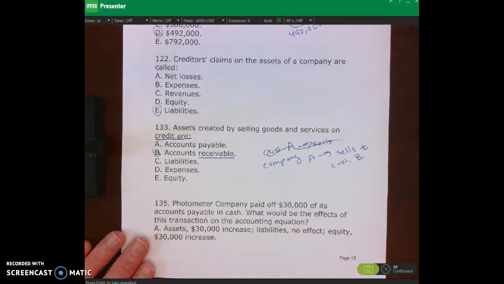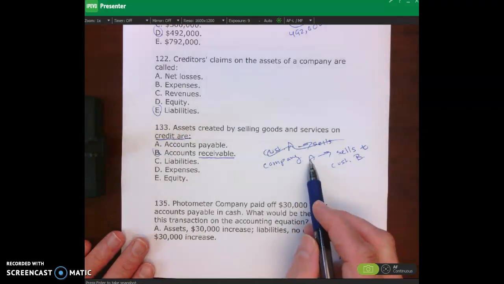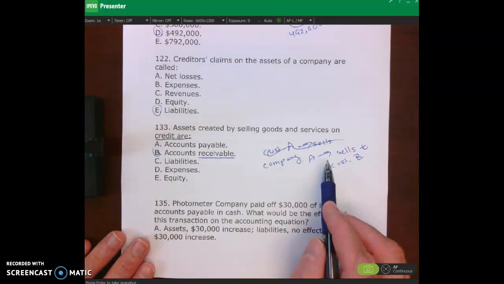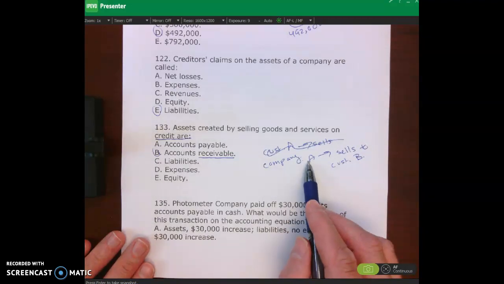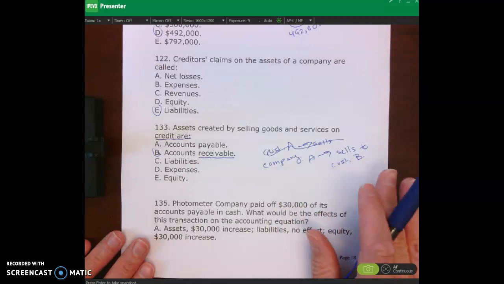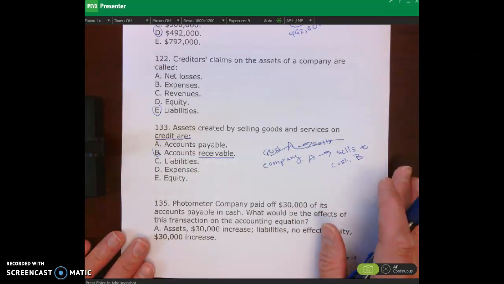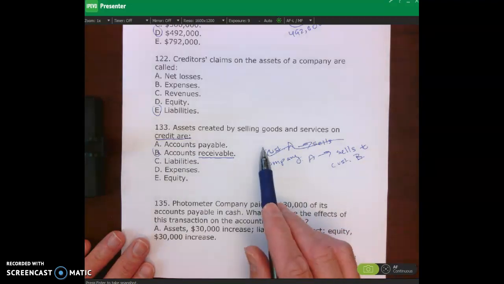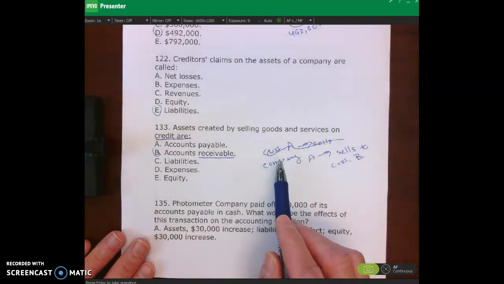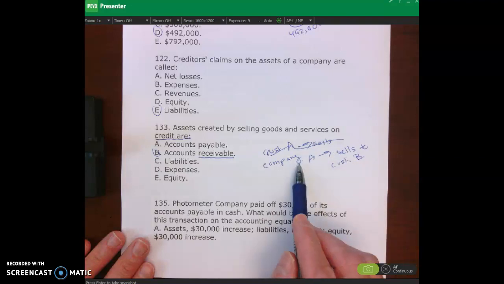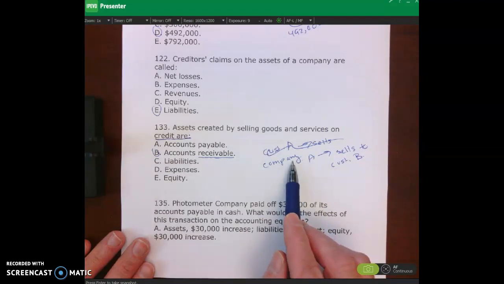What does that mean, on credit? That means that company A sells to customer B. Customer B says to company A, thanks, I'd love to buy this product, but I can't pay you now. Company A says, okay, that's fine. You can pay us back in 2 months. Company A can still record the revenue because of the revenue recognition principle because they earned the revenue, but they haven't received cash at the time of sale.